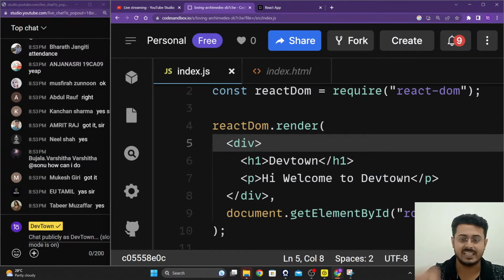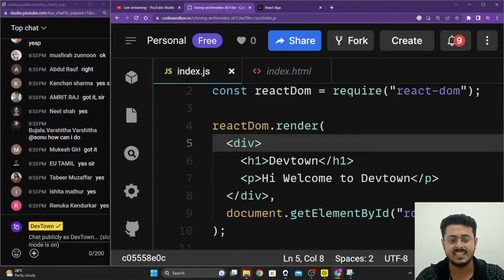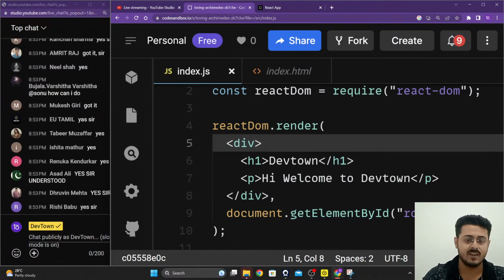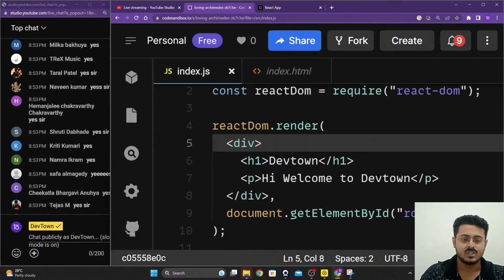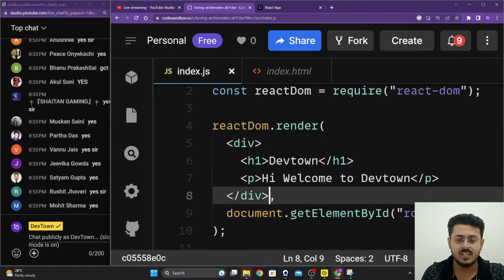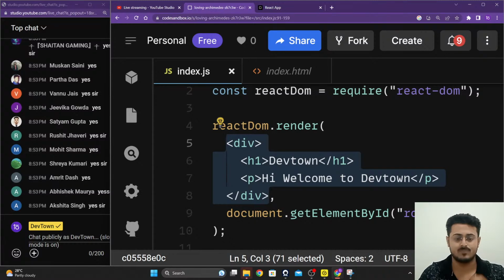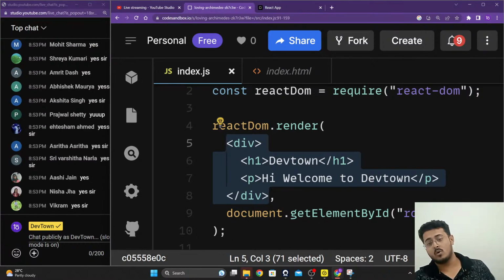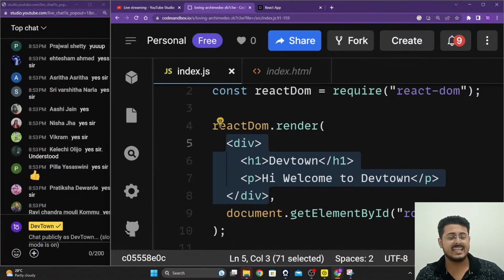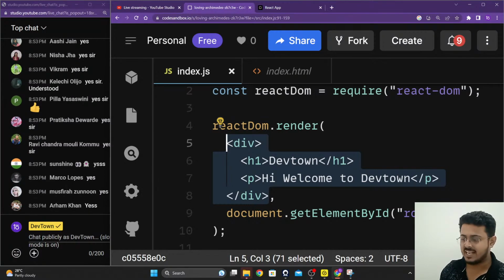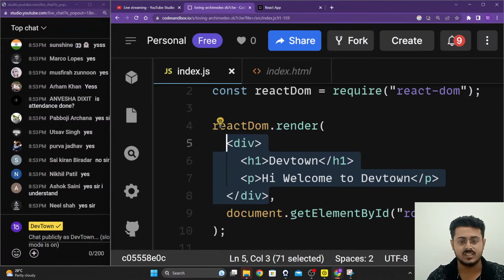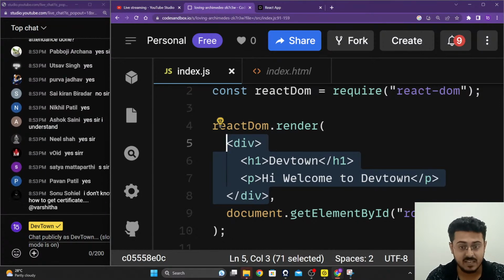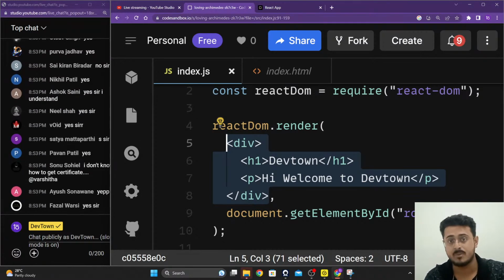We are going to create our very first component right now, guys. This is just the basics, guys. We are going to create our very first component right now. Okay. So now what we are going to do is we are going to convert this entire code. First of all, before doing that, we are writing our code inside of index.js, right, guys? We are writing our code inside of index.js. This is meant to be a JavaScript code, right?